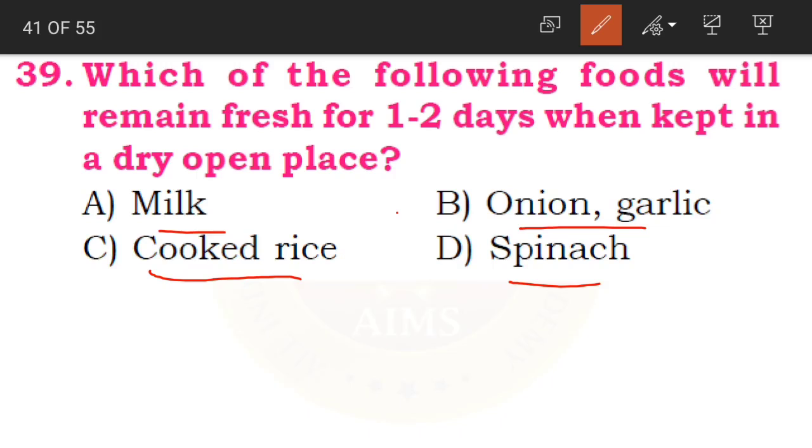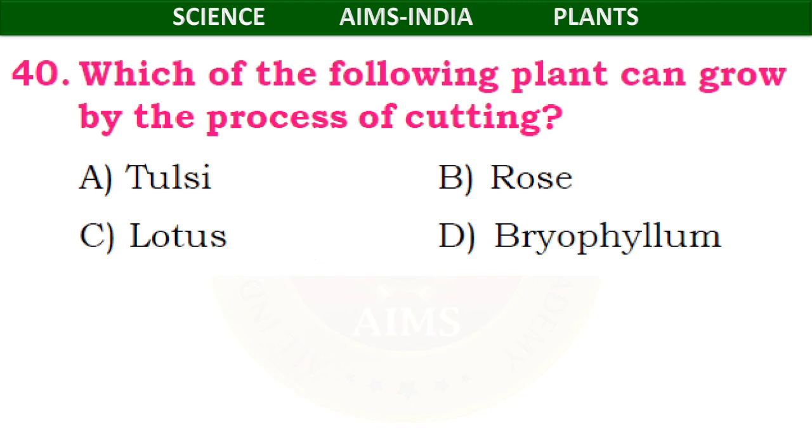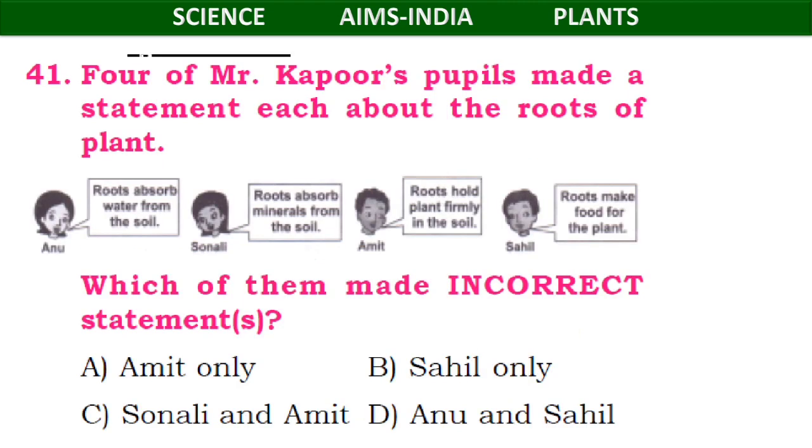So it is B option, that is onion and garlic. If you keep milk, cooked rice, spinach, all this is going to spoil. But onion and garlic are not going to spoil even though you keep them dry in an open space. Clear, children?